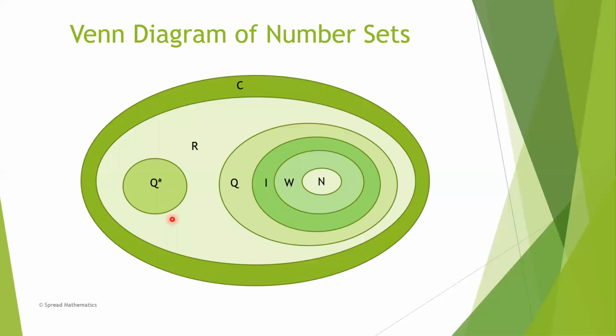Here is the Venn diagram of number sets. N is a subset of whole numbers. Whole numbers are a subset of integers. Integers are a subset of rational numbers. Rational numbers are a subset of real numbers. And real numbers are a subset of complex numbers. And the irrational number set is a subset of real numbers. Real numbers are a subset of complex numbers. Rational numbers and irrational numbers are different sets. They don't have any common element.